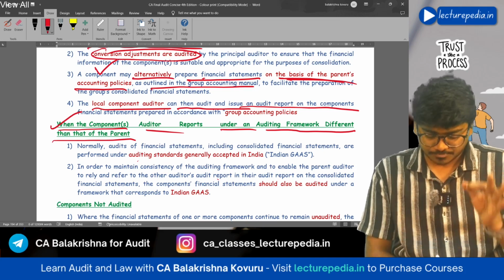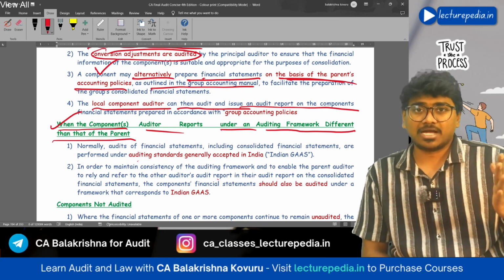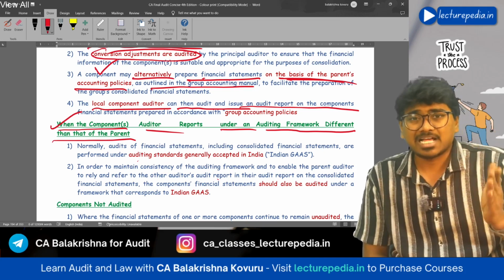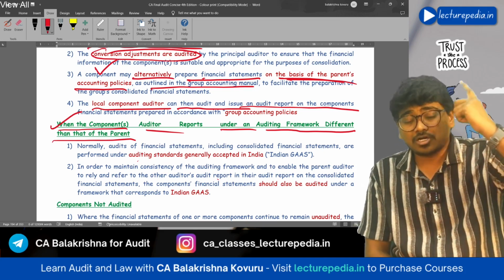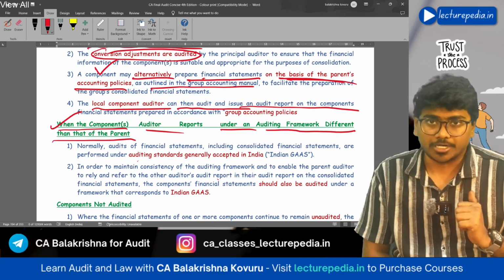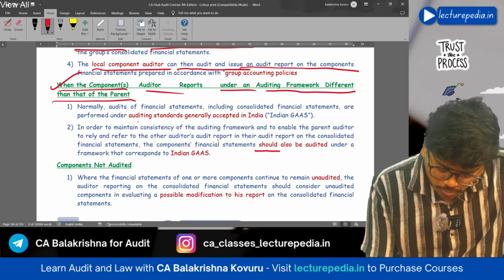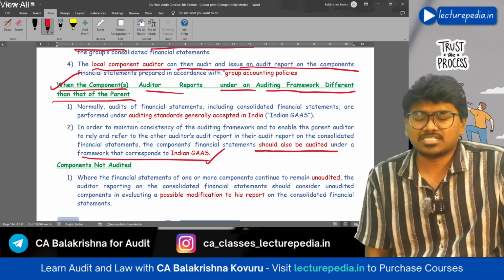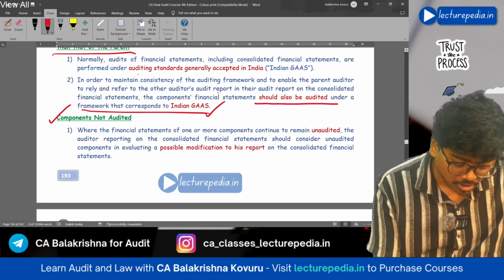Here the principal auditor needs to ask the management to get those components' financial statements audited as per Indian auditing standards, and only then the audit report that the component auditor has given will be used by the principal auditor. Okay, you can find it here. They should also be audited under a framework that corresponds to Indian GAAS, meaning generally accepted auditing standards.